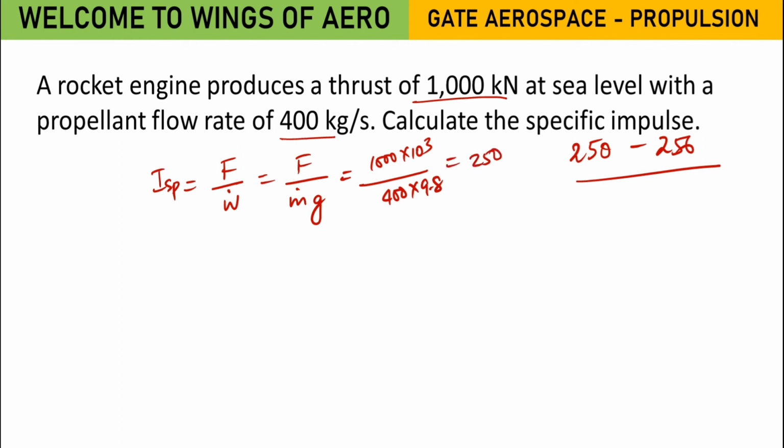I think you have taken 10 here, right? Yes, ma'am, you have taken 10. Rough calculation, yes. So 250 seconds. Until the G value is given, note down that G value is 9.8 or 9.81.